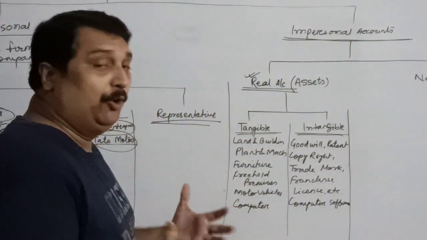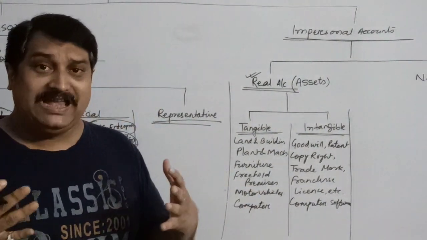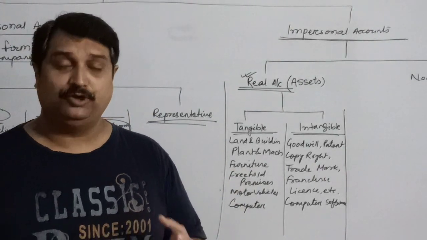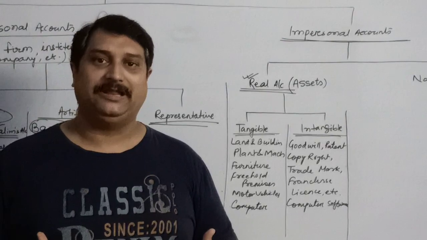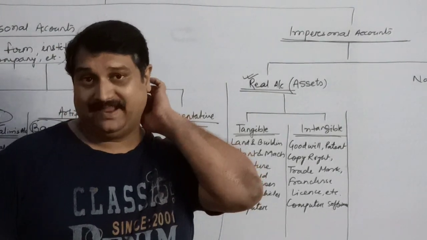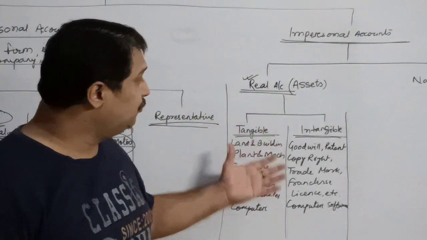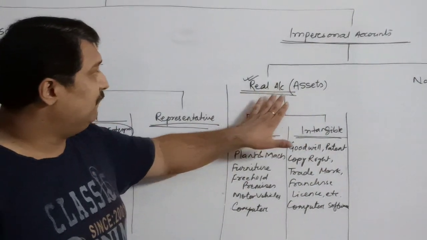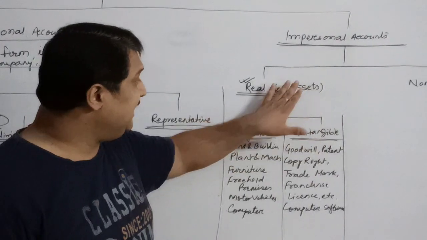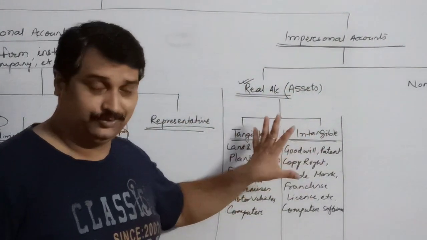You will have to explore yourself, that when you read a particular transaction, you will have to explore what is the nature of that particular account, and based on that they are classified. So these were the examples of real account, which refers to all the assets. So all the assets come under real account.